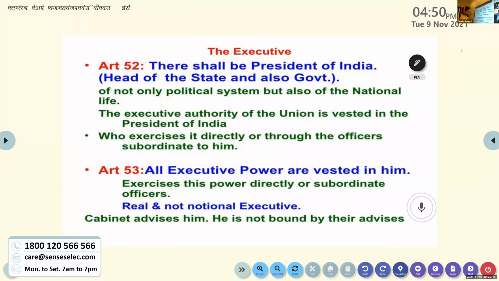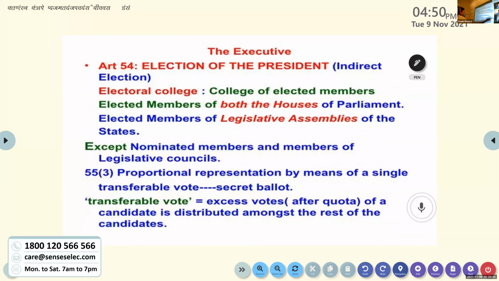Okay, the next one you can see here. Article 54, election of the president. We already learned the proportional representation system of election, the first past the post system of election, all such things we discussed earlier.